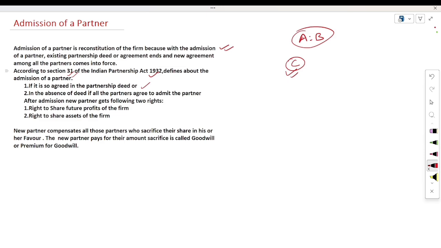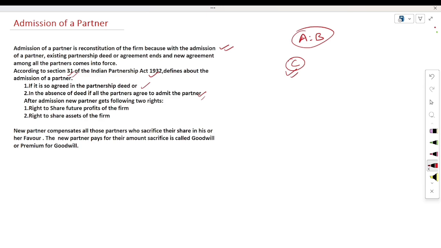The second point is that if it is not mentioned in the partnership deed, but all the partners agree to admit the new partner. So there are two conditions defined under the Partnership Act 1932. First, if it is mentioned in the partnership deed. Second, if it is not mentioned in the partnership deed, then all the partners must agree to admit the new partner. These are the conditions of admission of a new partner.